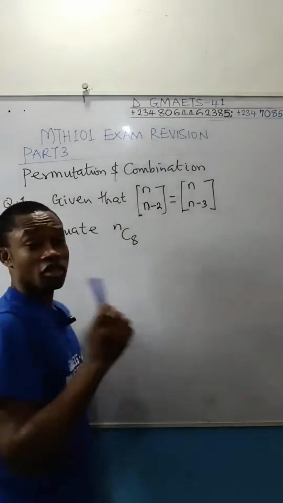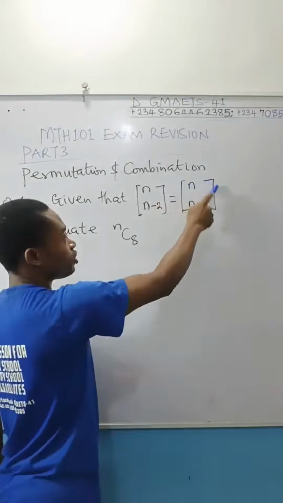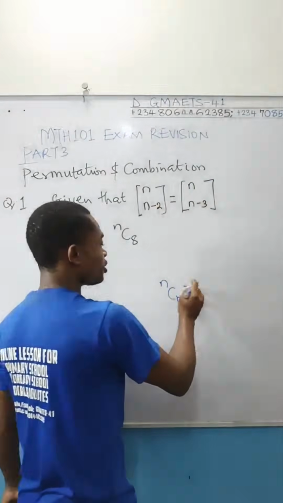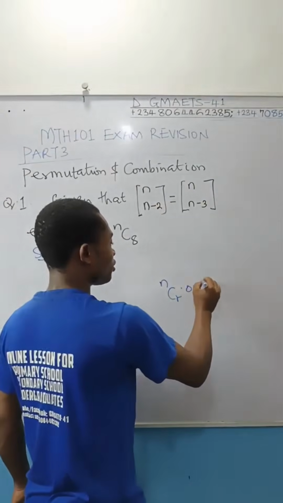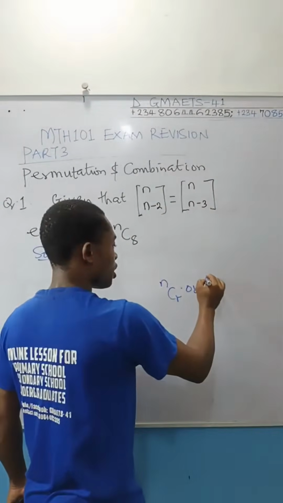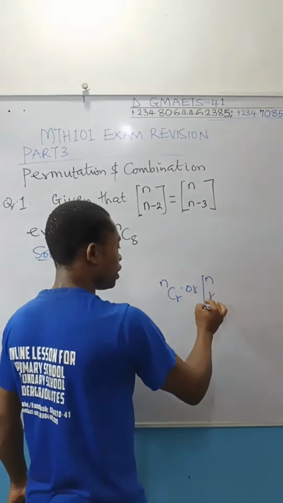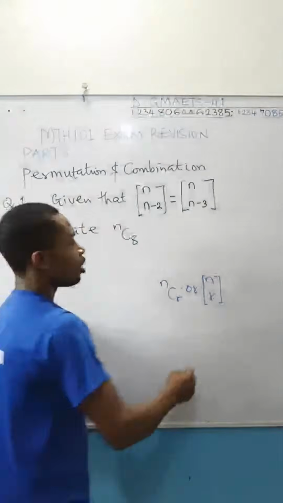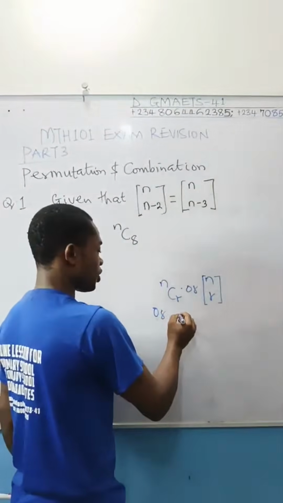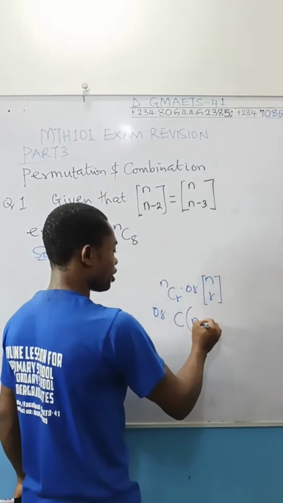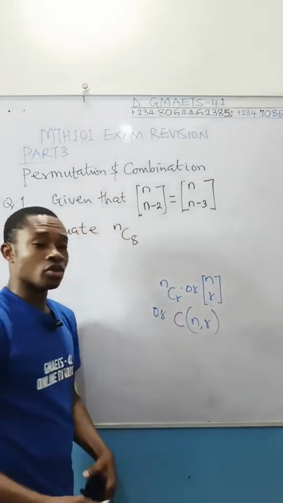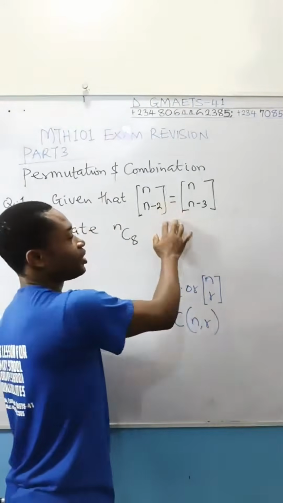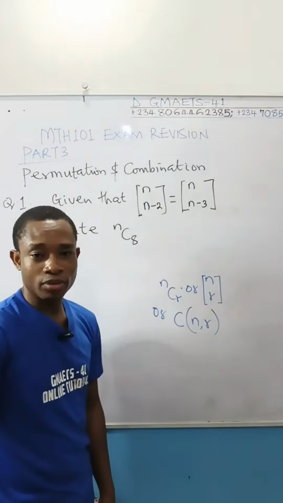Is this your first time of seeing this symbol used for combination? Take note, n combination r is still the same as writing n and then r with this long square bracket like this. Or it is still the same as expressing it as combination bracket n comma r. So take note of these symbols. Your examiner can use any one of them for you. I decided to use this symbol because it could be strange to some of you.